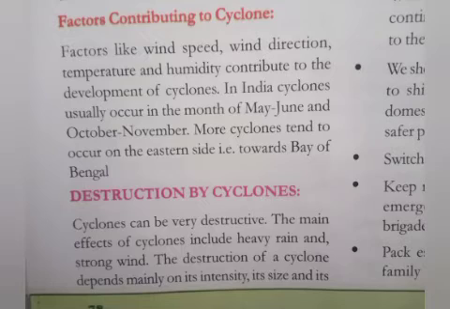Next, factors contributing to cyclone. Factors like wind speed, wind direction, temperature and humidity contribute to the development of cyclones. In India, cyclones usually occur in the months of May and June, October and November. More cyclones tend to occur on the eastern side towards the Bay of Bengal. So what are the factors contributing to cyclone? Yes, speed of wind, wind direction, temperature and humidity. These contribute to the development of cyclone.